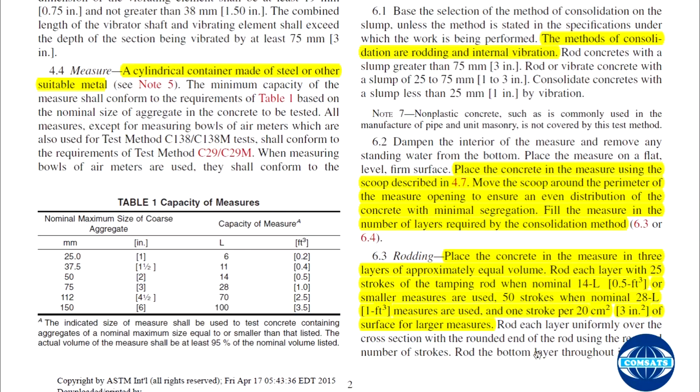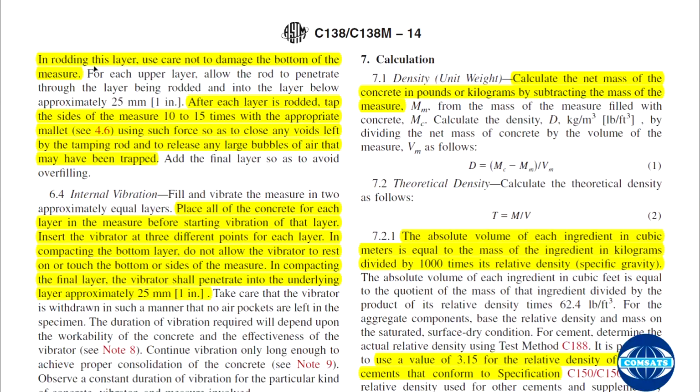Rod the bottom layer throughout its depth. In rodding the layers, use care not to damage the bottom of the measure. For each layer, allow the rod to penetrate through the layer being rodded and into the layer below, approximately 25 millimeter or 1 inch. And after each layer is rodded, tap the sides of the measure 10 to 15 times with an appropriate mallet.